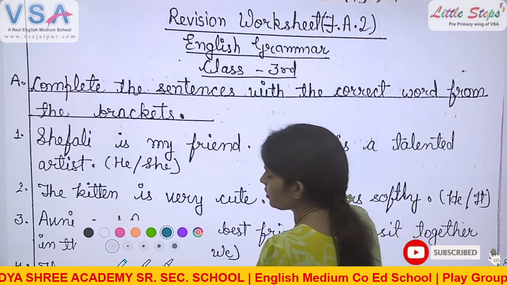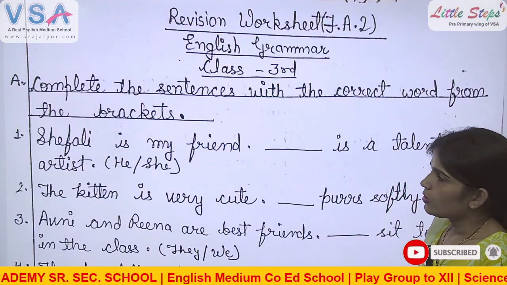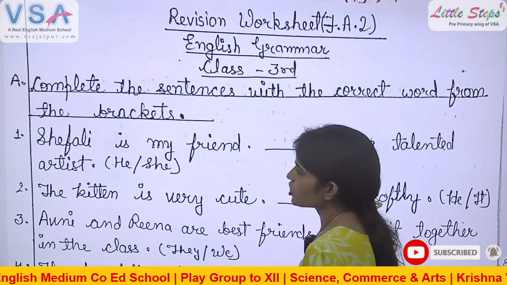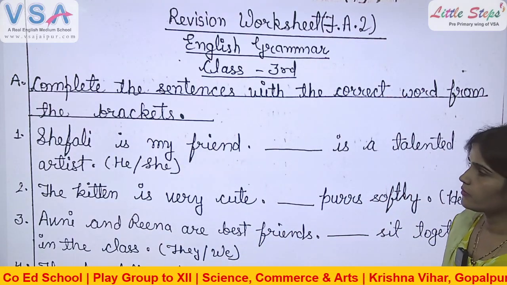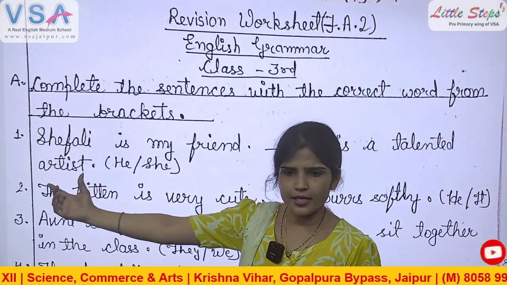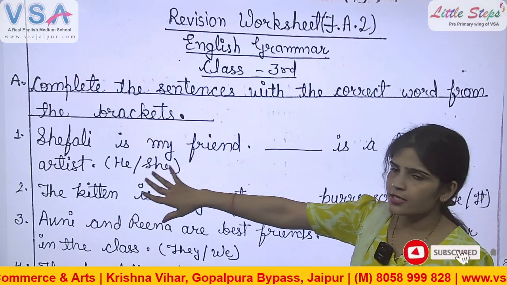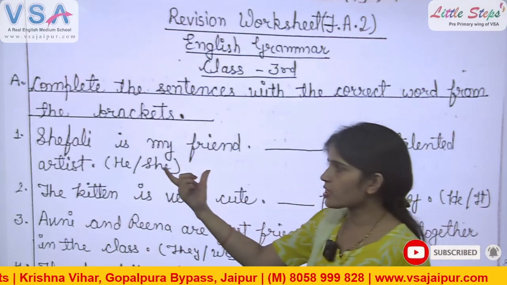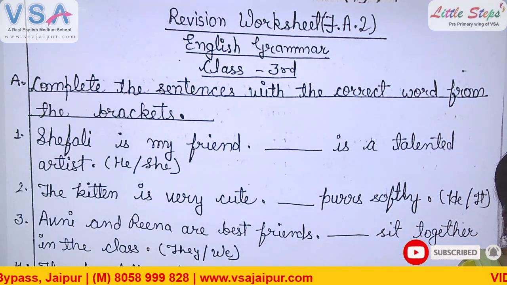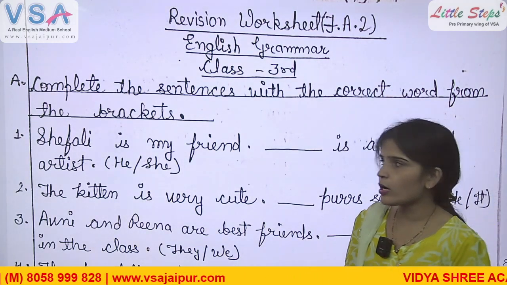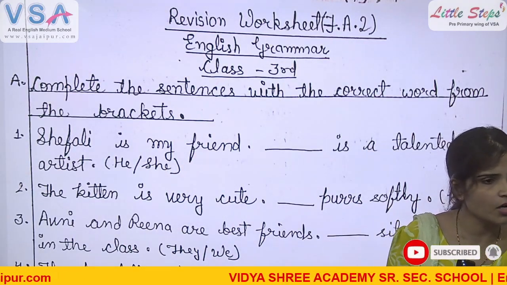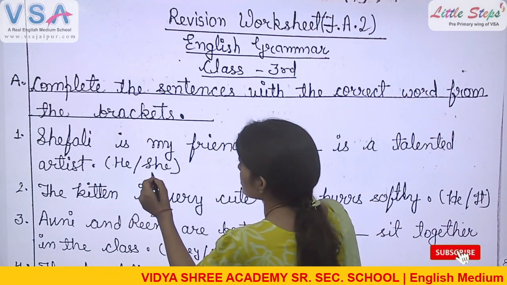Look at the first number. Stand up, Kushveer. Read number one sentence. Shefali is my friend. Dash is a talented artist. So in this sentence, which is the correct answer? He or she? Which pronoun can we use for Shefali? She. Shefali is a girl. So which pronoun do we use for a girl? She, for singular female. Shefali is a girl. So which is the correct answer?